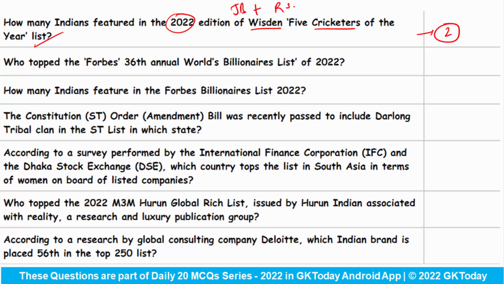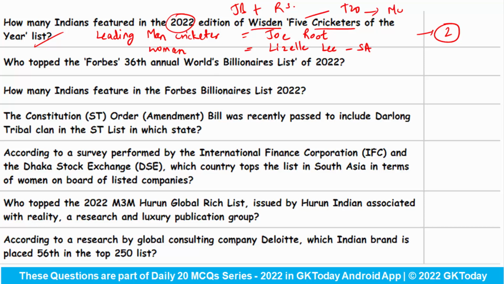Do remember that the leading men's cricketer in the world in this year's list is England's Joe Root. And the leading women's cricketer in the world for this year is Lizelle Lee, and she is from South Africa. Also, the leading T20 cricketer of the year is Mohammad Rizwan from Pakistan.